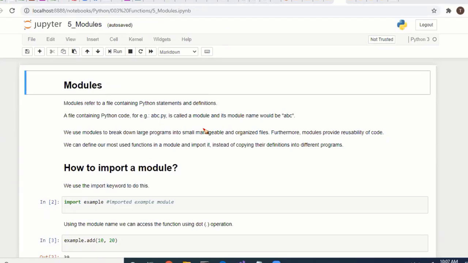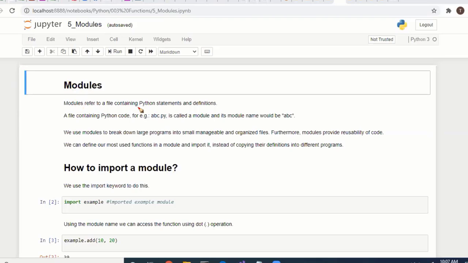In all programming languages we import some logic. We can't write everything ourselves, since someone has already written it. It is available in modules; in C Sharp it is available in DLLs, and in Java as jar files. Like this, in Python we have modules.